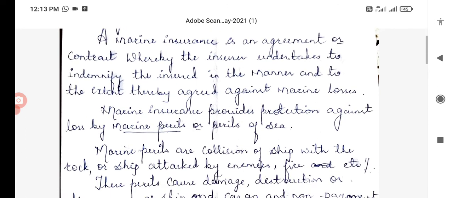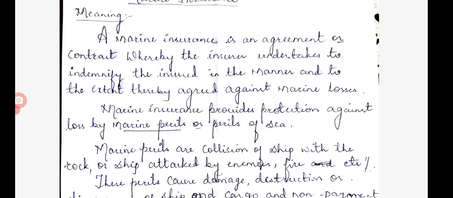They can be collision of the ship, the ship crashing into a rock, the ship being attacked by enemies, the ship catching fire, or being captured by pirates, and the actions of the captain and crew of the ship. These are the causes of marine incidents.